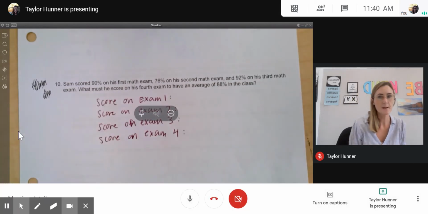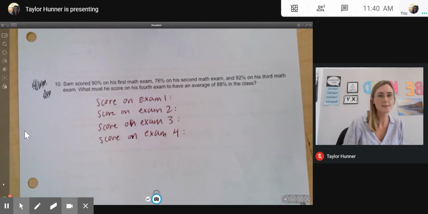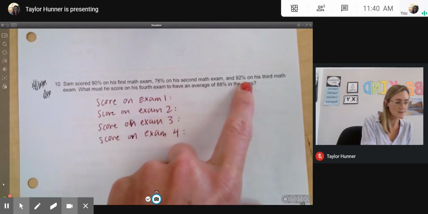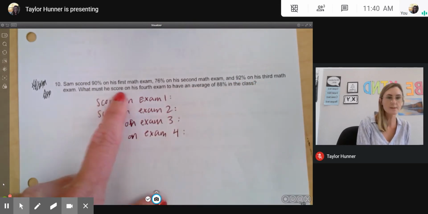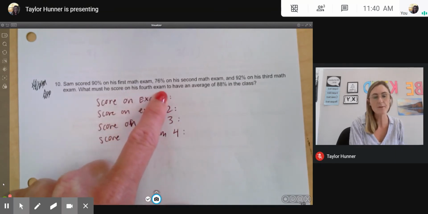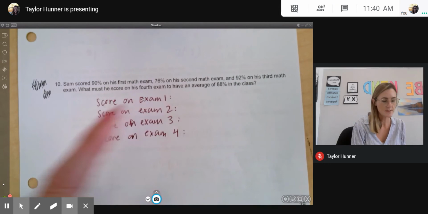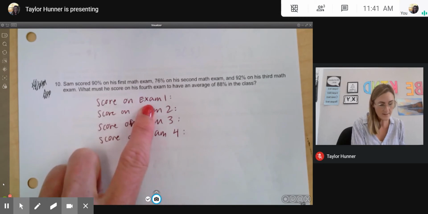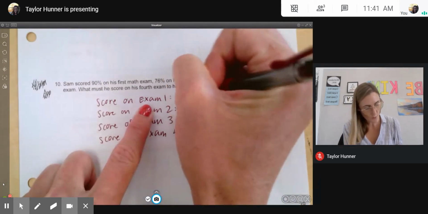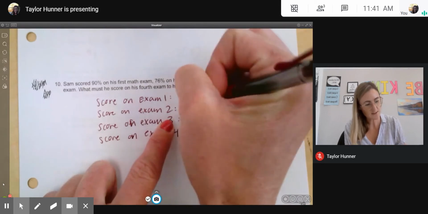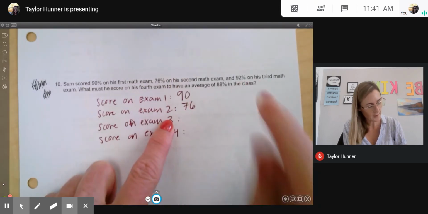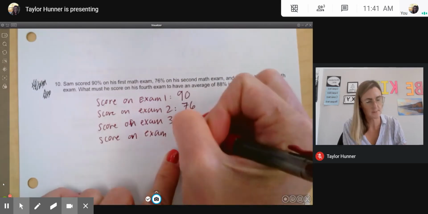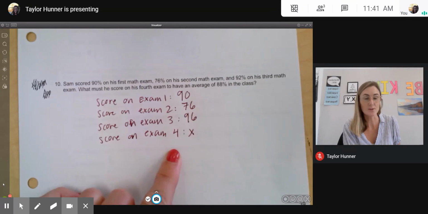Okay, so Sam scored 90% on his first math exam, 76% on his second math exam, and 92% on his third math exam. What must he score on his fourth math exam to have an average of 88% in the class? We're assuming that this class is just tests. Score on exam 1 was 90%. Score on exam 2 was 76%. Score on exam 3 was 92%. And then the score on exam 4, we're just going to define as X. It doesn't have to be X. You can use any variable you want.